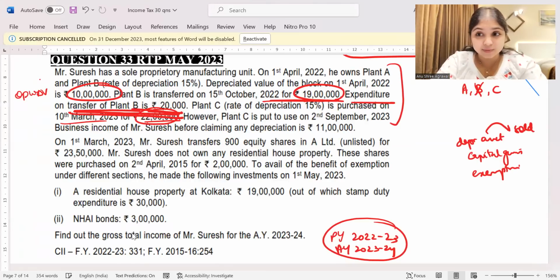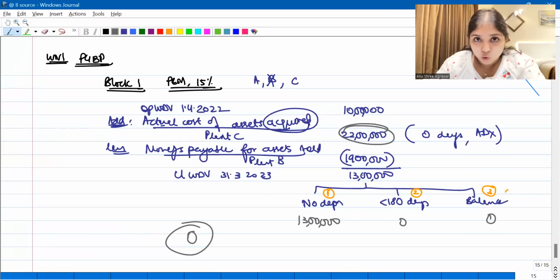Did we understand this, everybody? Yes. Did you follow? See, first of all, I let it enter the block. Even though it was not put to use, I still let it enter the block because of actual cost of assets acquired. Then we sold away an asset. Because we sold away an asset, my block did not become empty.